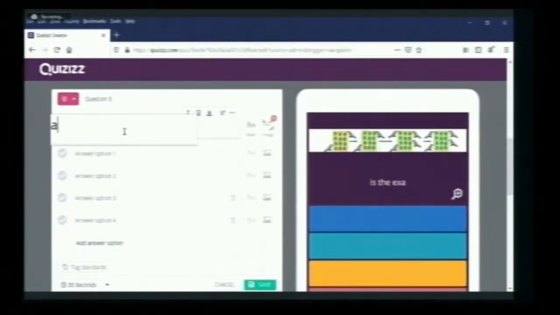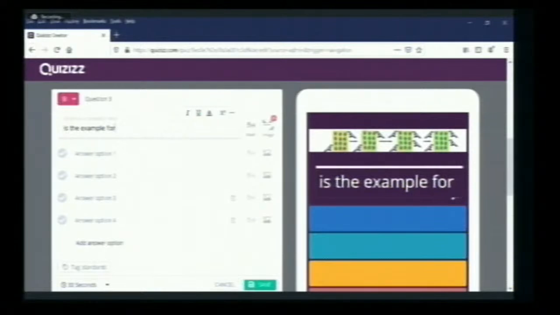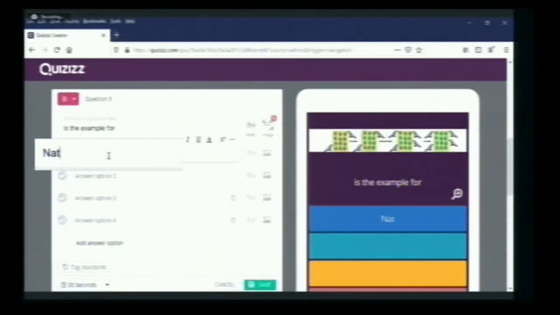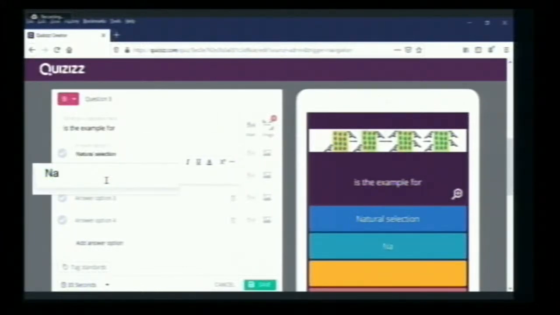example for. So I typed, this is the example for. The question will appear as the image with the question, this is the example for. I will give the options: natural selection, and for the second I will give natural disaster,